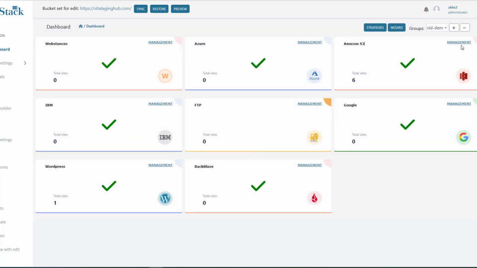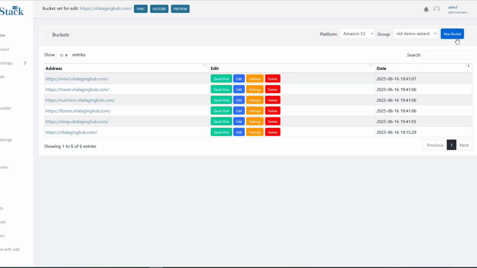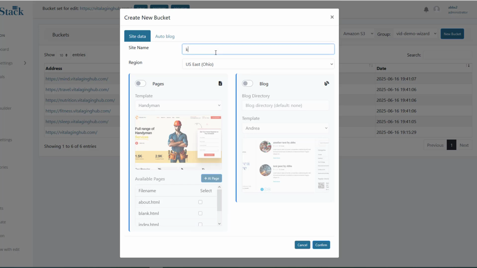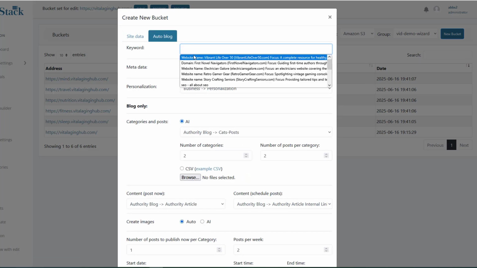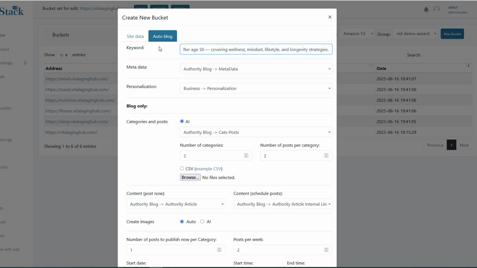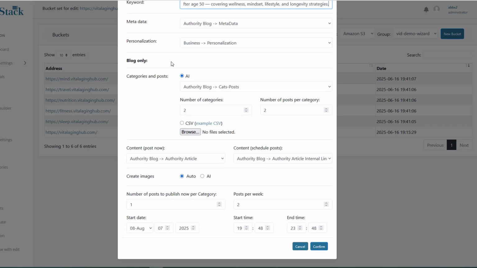So I'll go over to management and go ahead to new bucket and come down here. I'm going to pick a random name. I'm not going to do a page; we'll do pages separately. I'll go ahead and create a blog. In the auto blog, I'm going to add exactly the same vibrant life over 50 keywords and everything down here with my focus. Metadata, I'll use this one here. I'll have my personalization strategy.